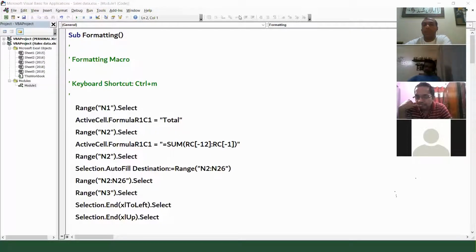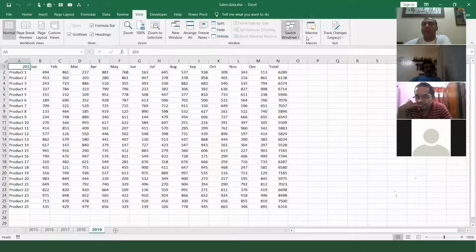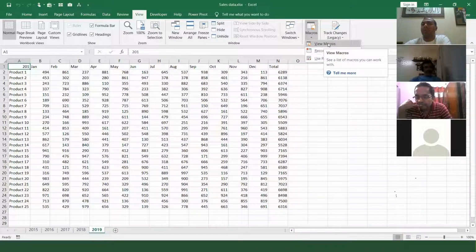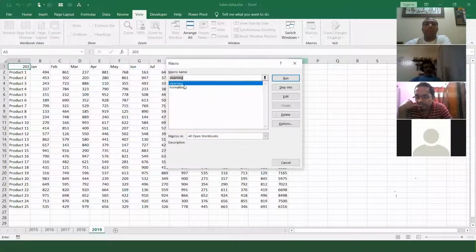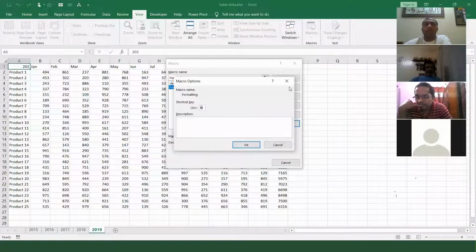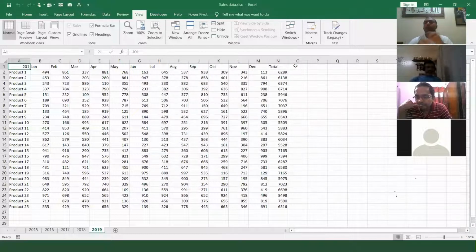Please do it again, where you clicked. Okay, so I went to the View tab, I clicked on this drop down over here, this Macros, and I clicked on this option, View Macros, and then I selected any of my macros, and over here you see all the macros, and if you want to see the shortcut, you click on the option. Okay, so this way.